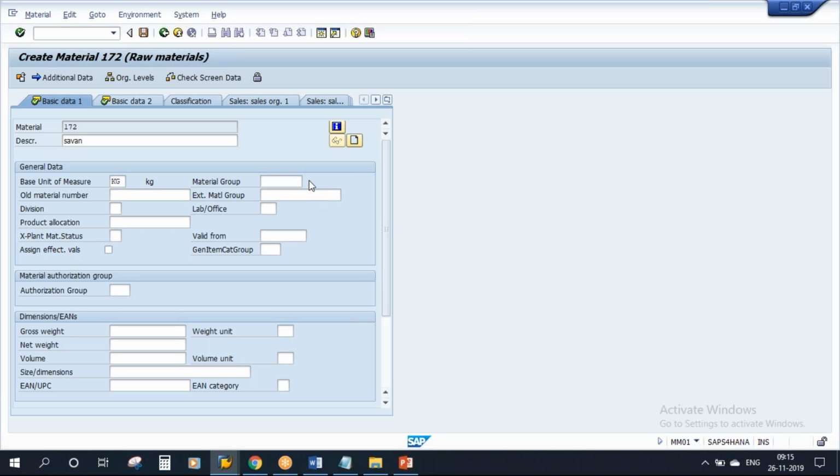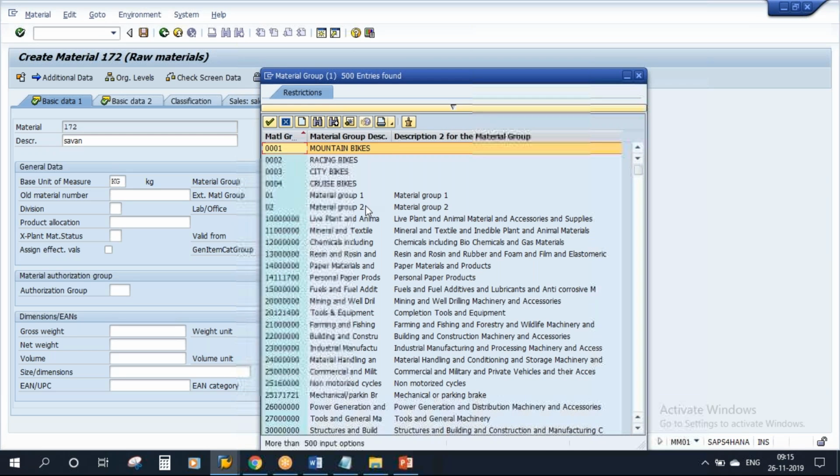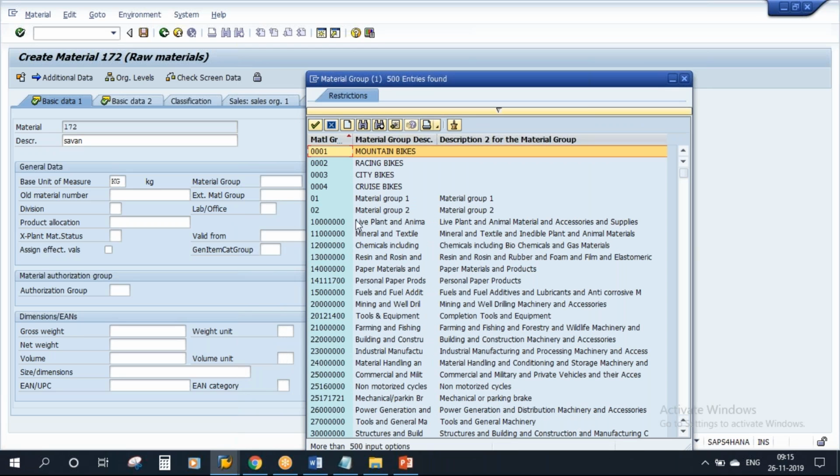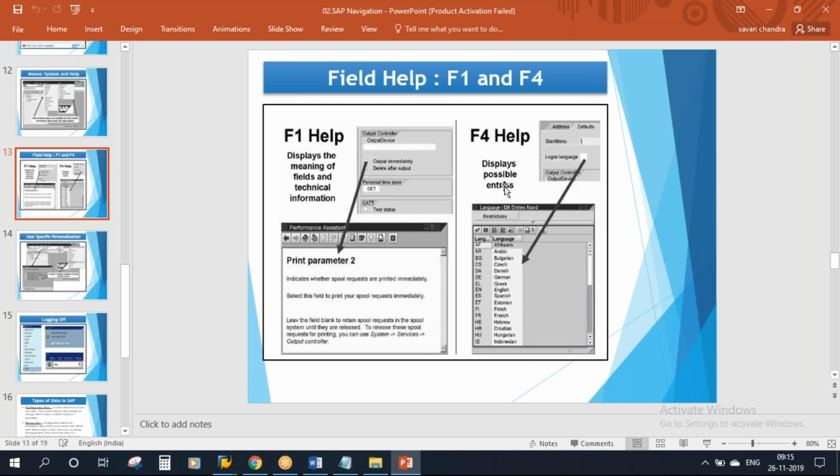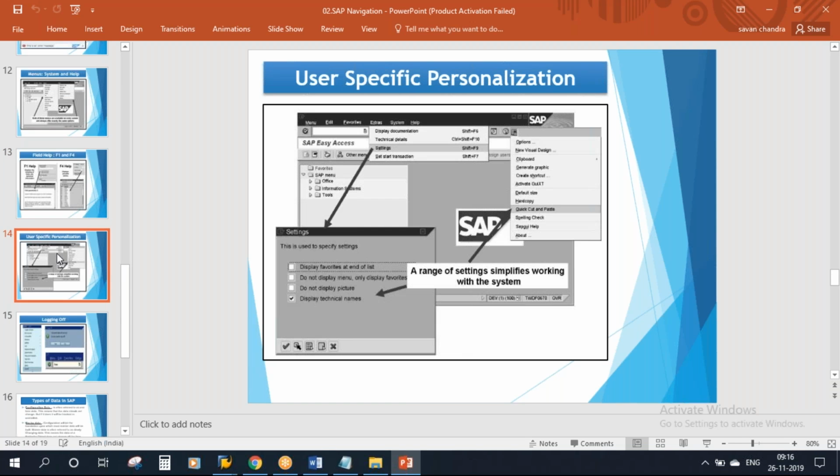Here you see there is a button. You can click on that also. It will give you the list of values allowed for that particular field. From that you can select. Okay, so that is the F4 help. F1 and F4. Now the next one is user specific personalization.